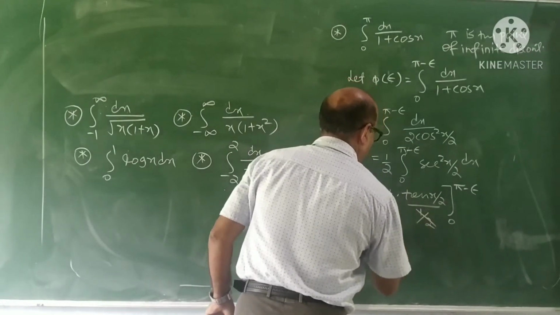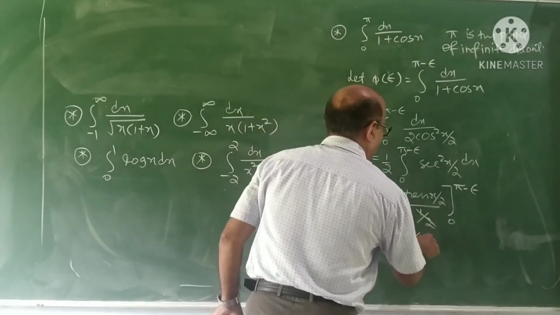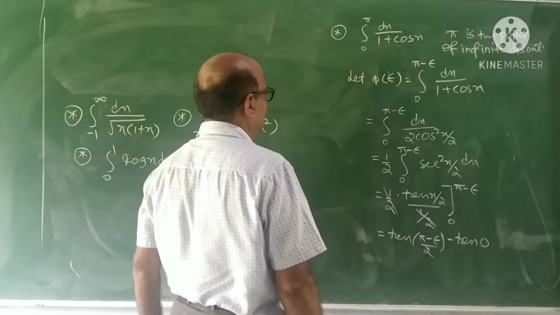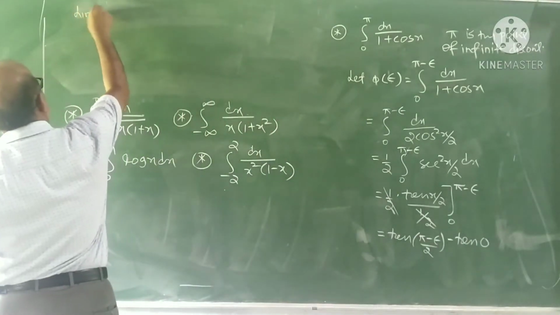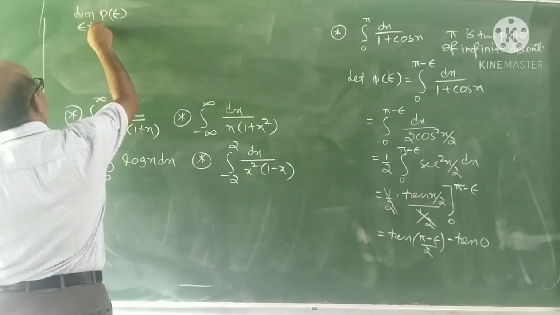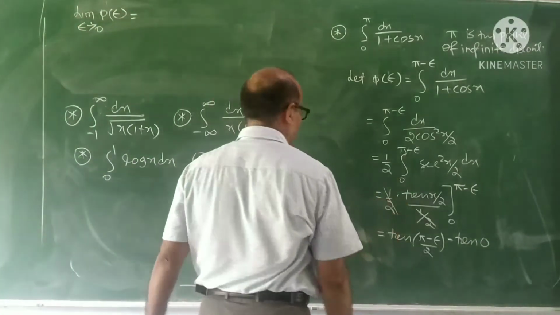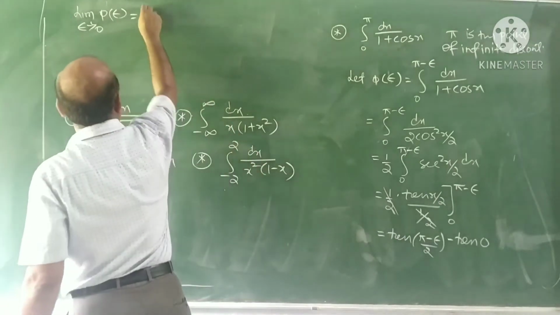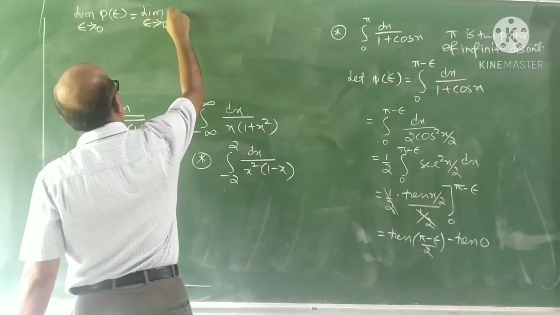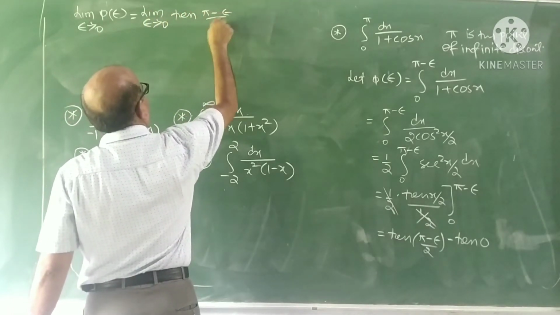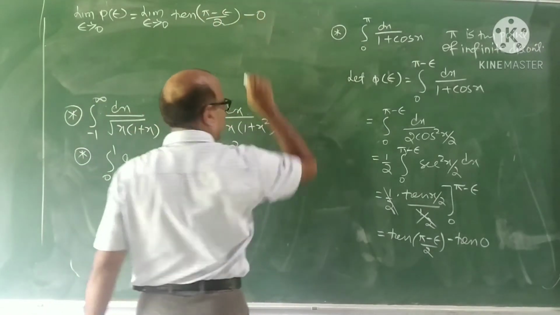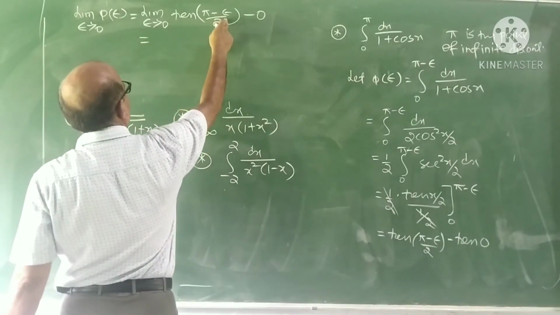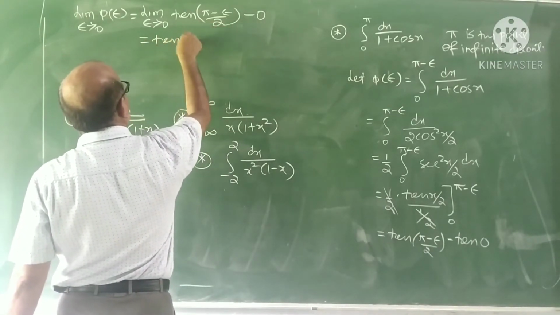This cancels. It is tan of pi minus epsilon upon 2, minus tan of 0. What is this? Phi of epsilon. If the limit of phi of epsilon as epsilon tends to 0 exists, then we say that it converges. Take the limit: epsilon tends to 0 of tan of pi minus epsilon by 2, because the second term tan 0 is 0. Taking epsilon to 0, you get tan pi by 2.